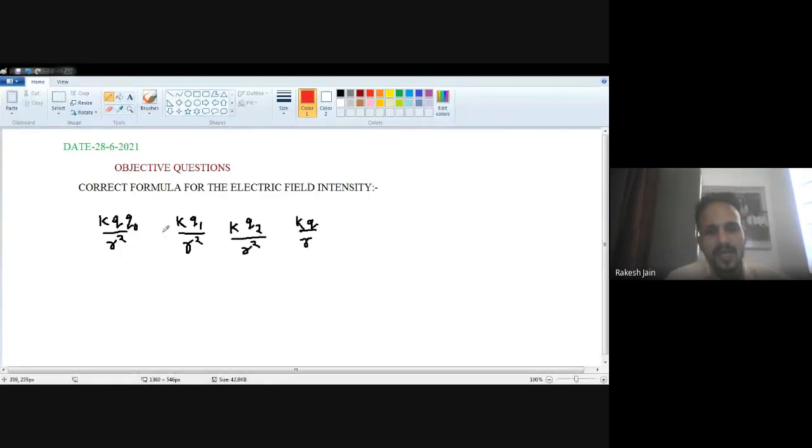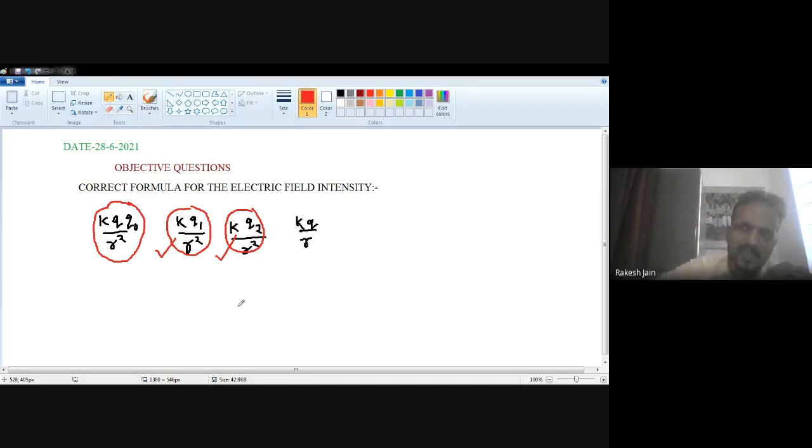See very carefully. First is completely wrong because it involves two charges, that is a formula for the force. Second, one charge is cancelled, definitely it may be the answer. This is also correct, the second answer is also correct. Okay, this is a multi-choice question, maybe more than one answer is correct. Because we don't know which charge experienced the force. It may be Q1 experienced the force, it may be Q2 experienced the force. So we should keep in mind the formula, that is K divided by distance square multiplied by the charge which experienced the force.